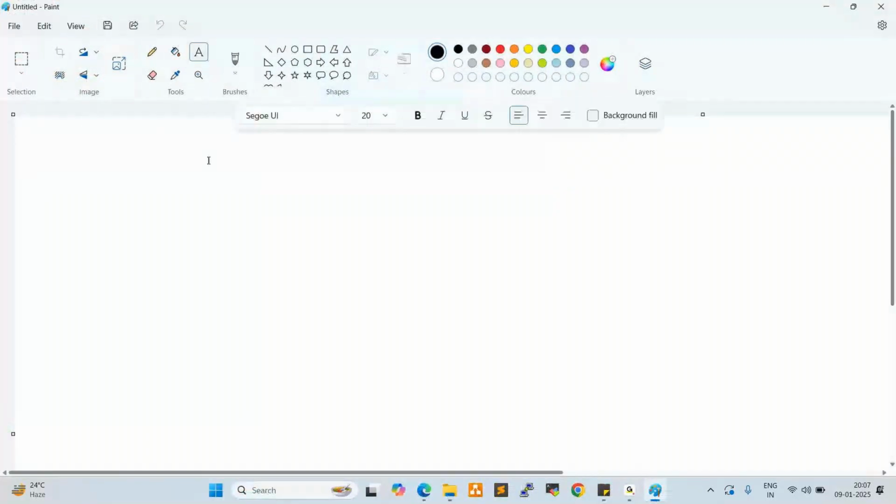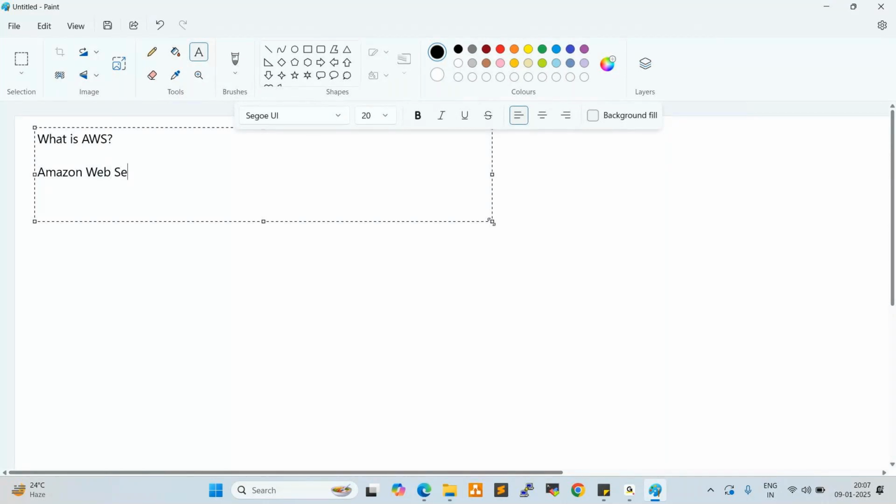What is AWS, anyone? Amazon Web Services. It is a cloud platform. So what is a cloud platform?